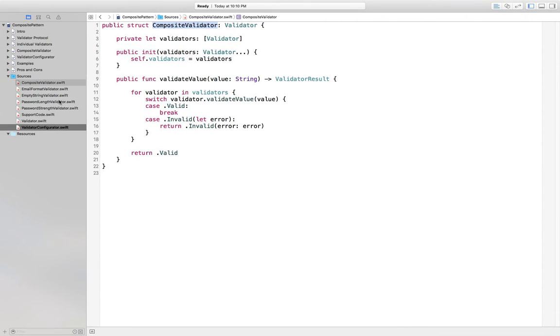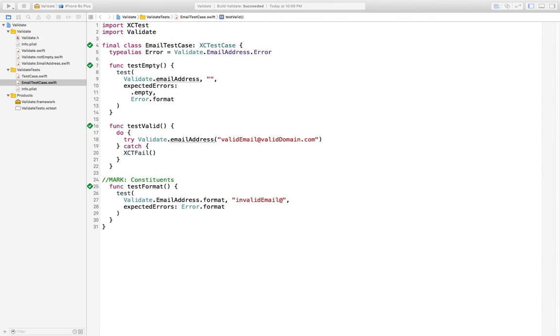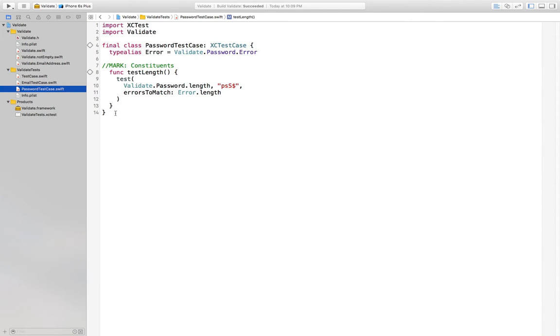So let's move on to a similar function where we validate password length. Scott used another validator for that. Just make sure that the password length is long enough. So again, we'll define the local error type is that of validate password error. And then we'll test length, validate password length, just as we had validate email address format. This password is not long enough, so we'll expect to get a length error.